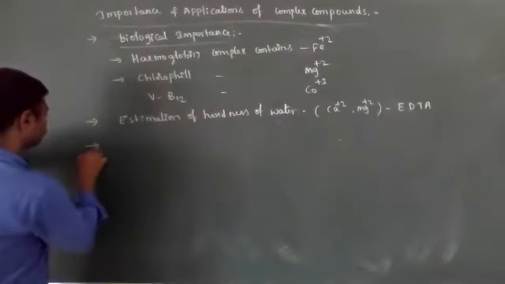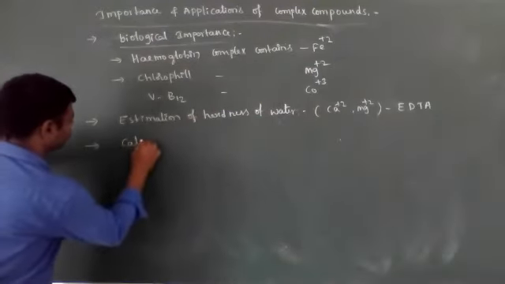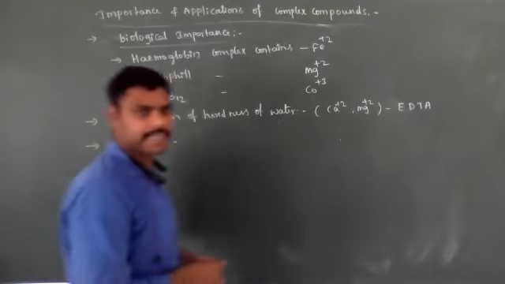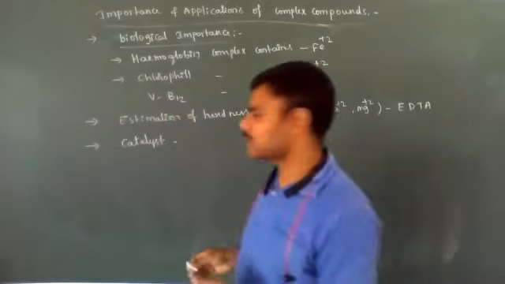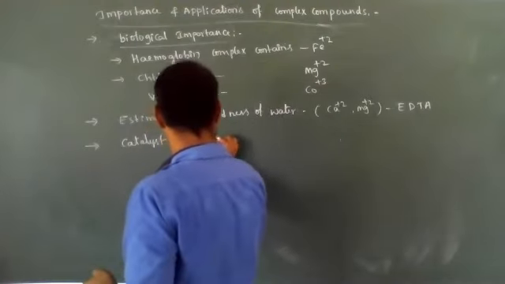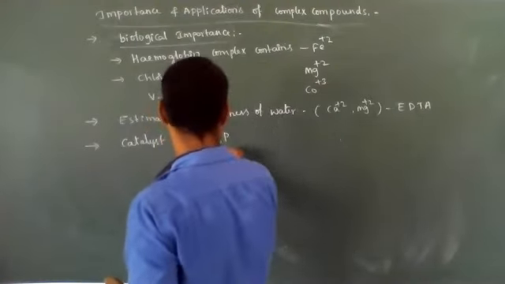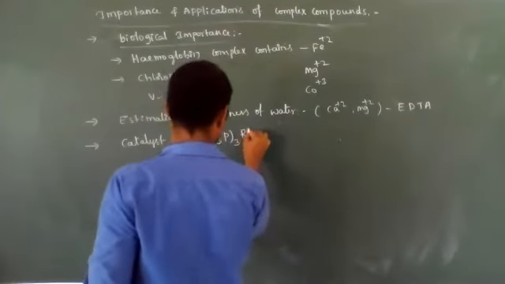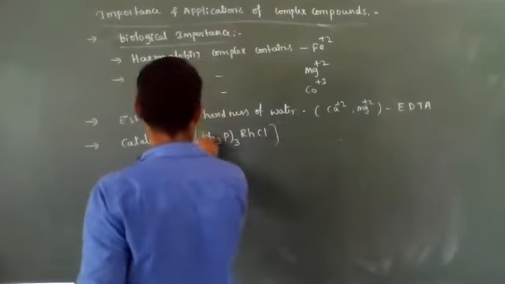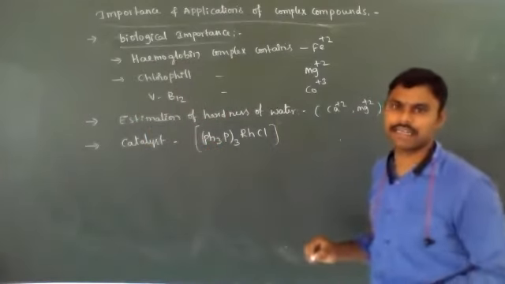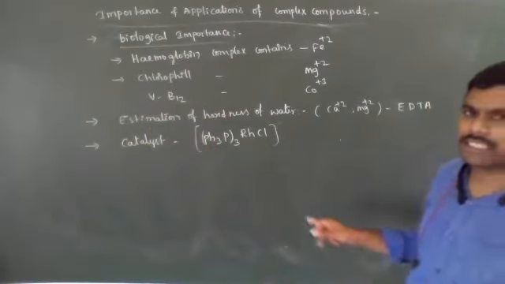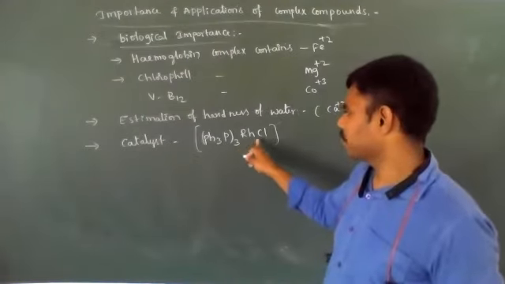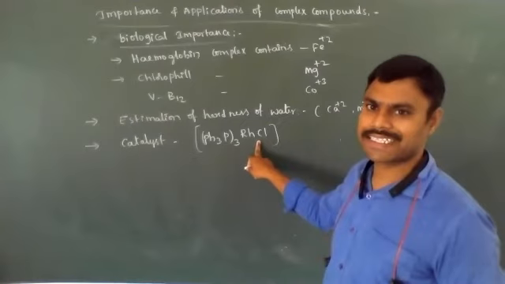The next one is catalyst. Complex compounds are also used as catalysts, especially the Wilkinson catalyst. Already I said the Wilkinson catalyst has dsp2 hybridization, square planar geometry. Tris(triphenylphosphine)rhodium chloride is known as Wilkinson catalyst.